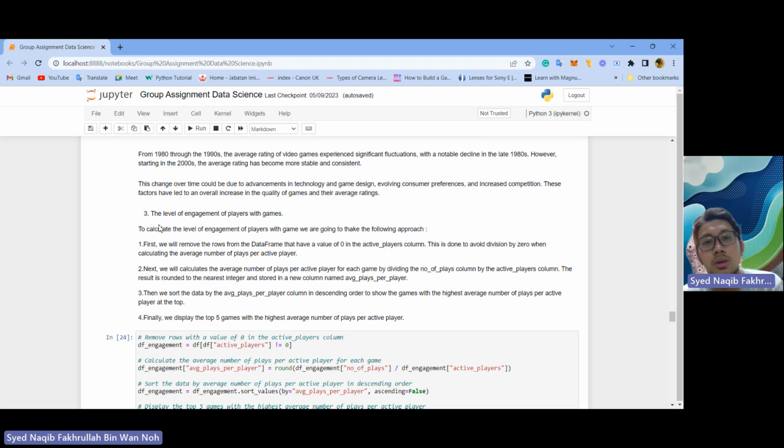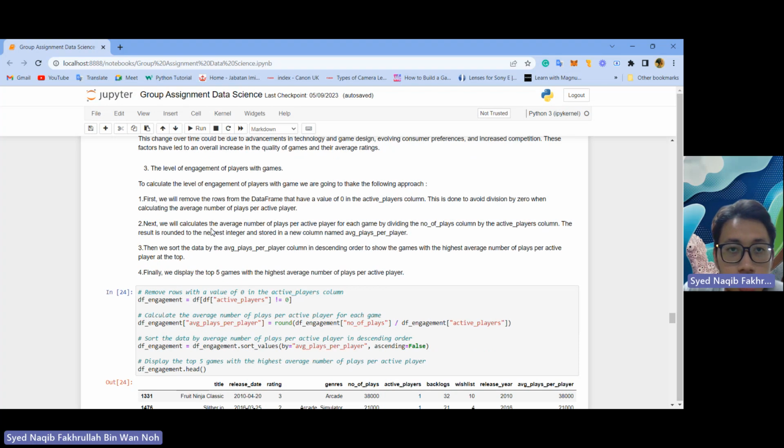Thirdly, the level of engagement of players with games. To calculate the level of engagement of players with games, we are going to take the following approach. First, we will remove the rows from the data frame that have a value of 0 in the active player column. This is done to avoid division by 0 when calculating the average number of plays per active player.